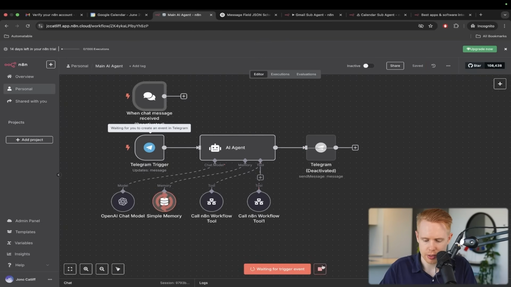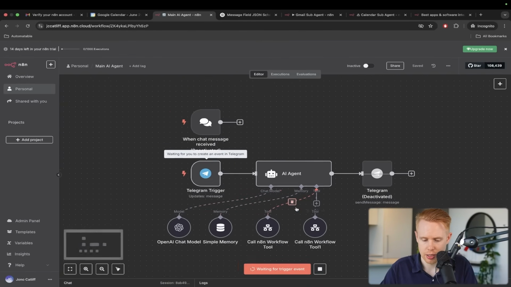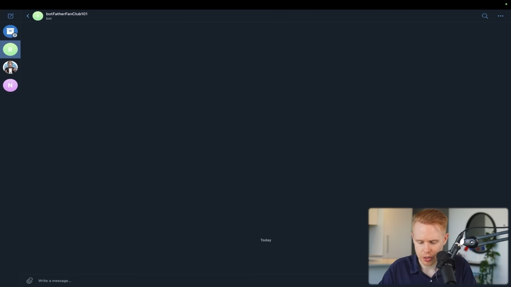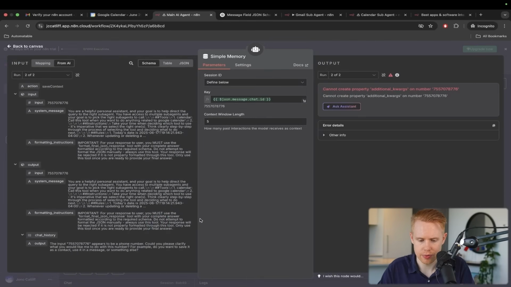I'm going to save this as well. And for whatever reason, it keeps running the scenario. I'm just going to refresh the page. And here we go. It's waiting for a response. I'm going to copy this and paste that in one more time. Please create an event tomorrow at 4 p.m. for skiing. Now it's going to go ahead and, it looks like it had another error here.